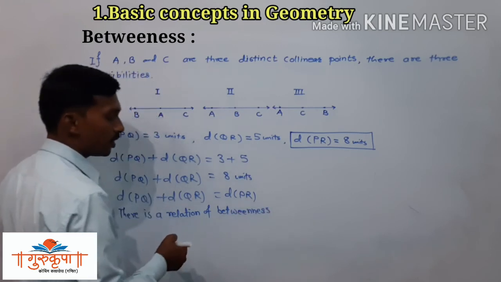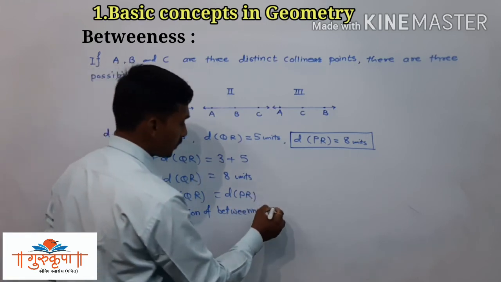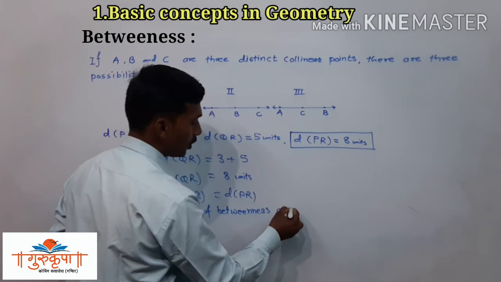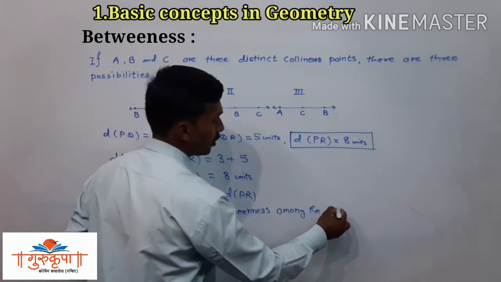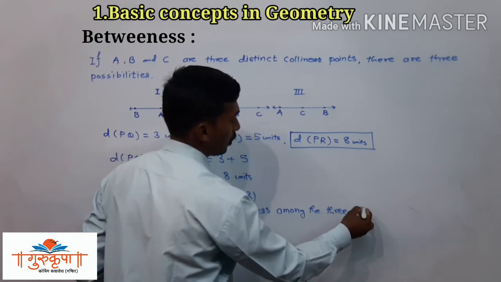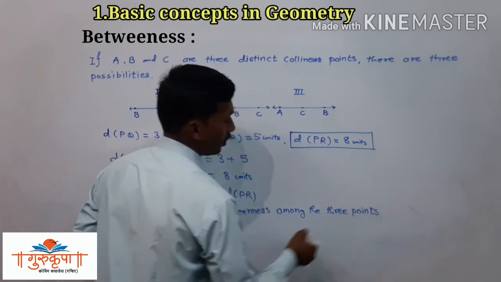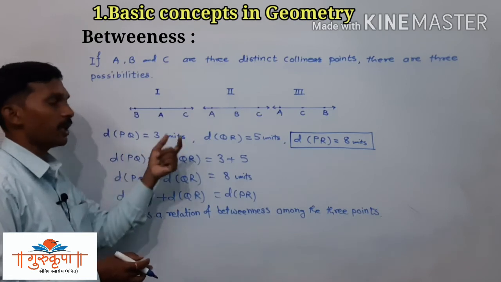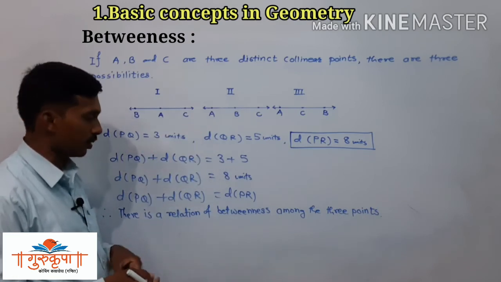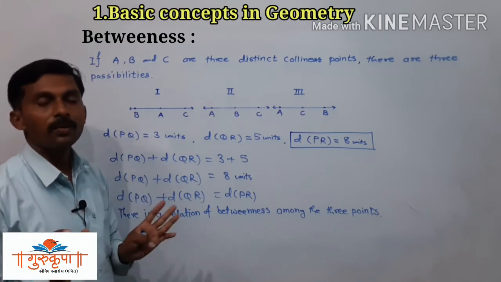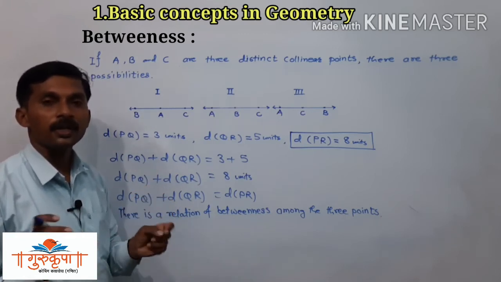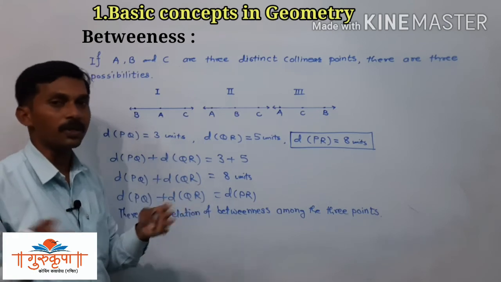There is a relation of betweenness among the 3 points. We have given 3 points P, Q and R, and there is a relation of betweenness, means the points are collinear. Now we have to write which point lies between which 2 points.